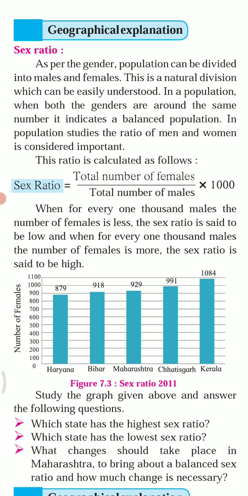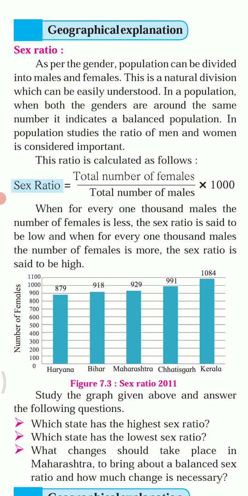In the figure you can see the sex ratio of 2011 for the different states: Haryana, Bihar, Maharashtra, Chhattisgarh and Kerala. Based on the graph given in figure number 7.3, you have to answer the following questions.